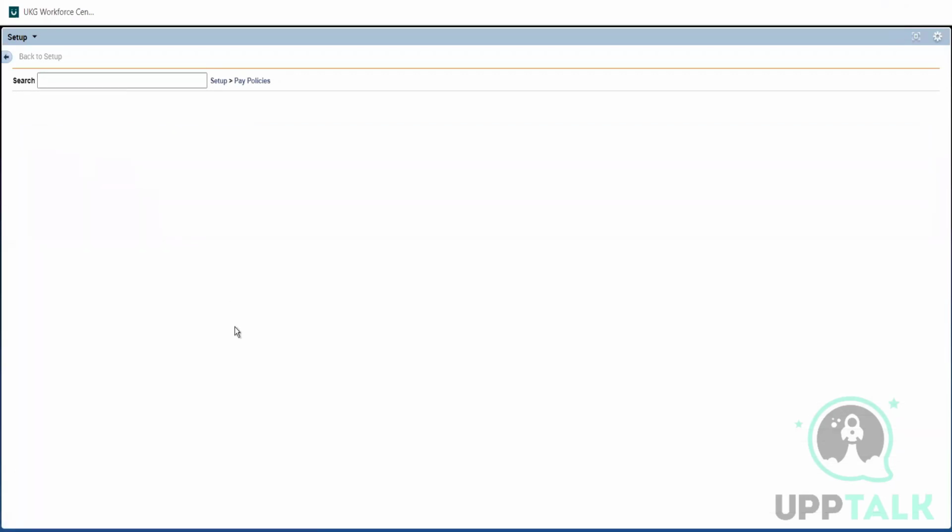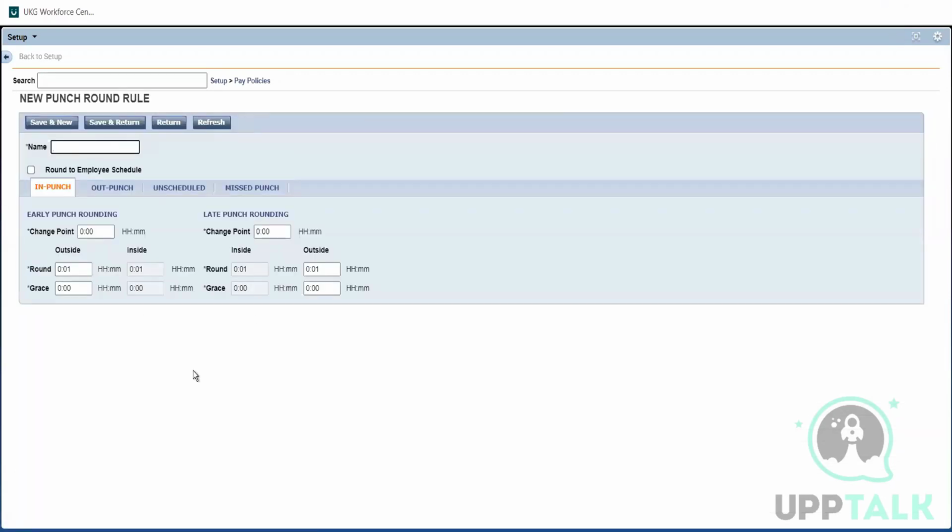So for that, first go through the document. That will give you a realistic understanding of how punch rounding works. So we will come to know what is round and grace. Then I will teach you what is early punch rounding, late punch rounding. In punch, out punch, unscheduled, missed punch, everything will have the same column. This is how the in punch should be rounded, how the out punch should be rounded, how the missed punch should be rounded, how an unscheduled punch should be rounded. So everything is the same. Only there is a facility to have each punch rounded differently.